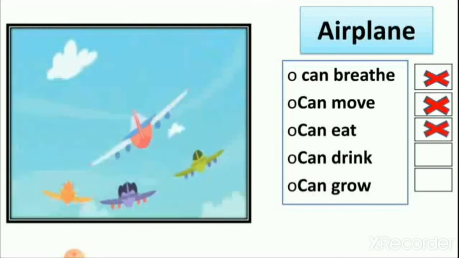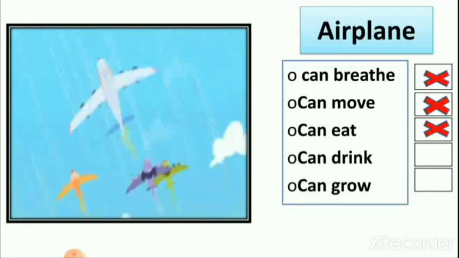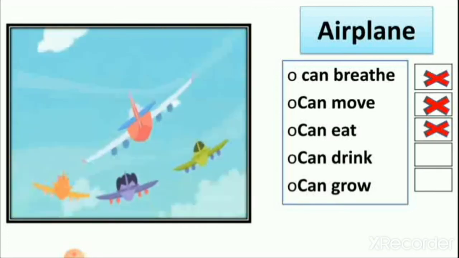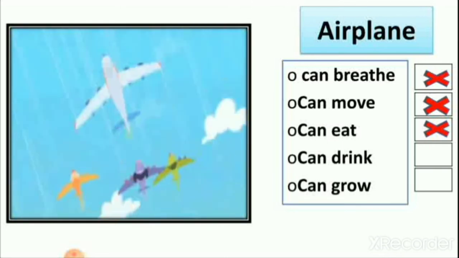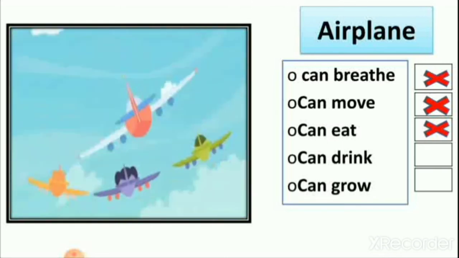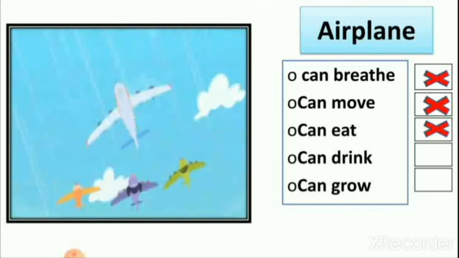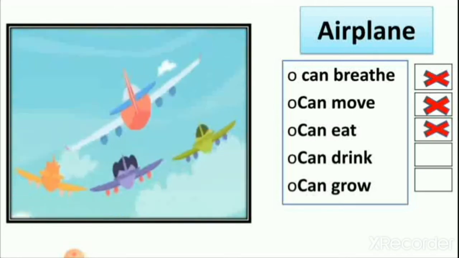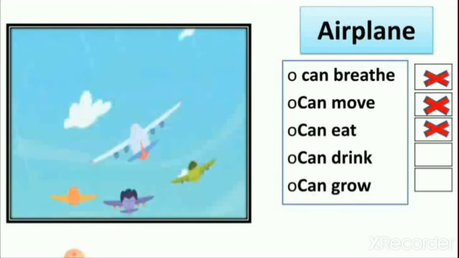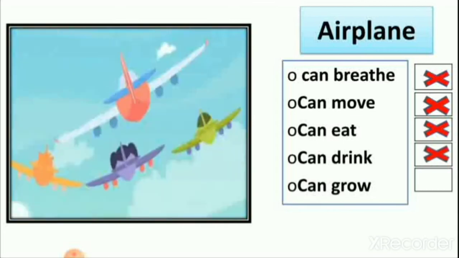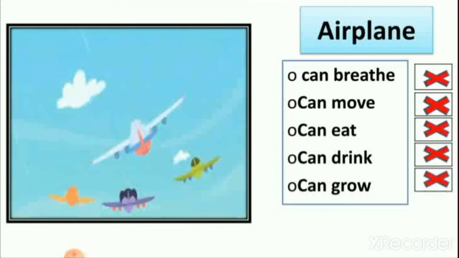Then can it eat? No. We never see an aeroplane eating chips or chocolates. Then can it drink? Does it drink petrol, right? No, we use petrol in it. Aeroplane cannot drink petrol. So we cross here. Then can it grow?